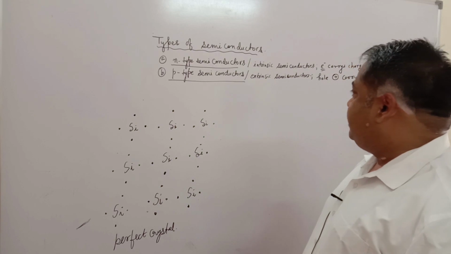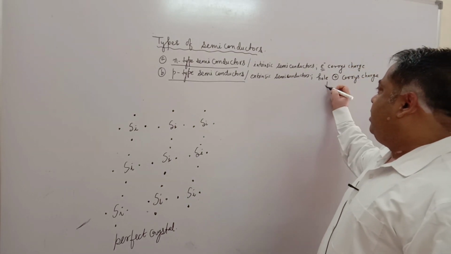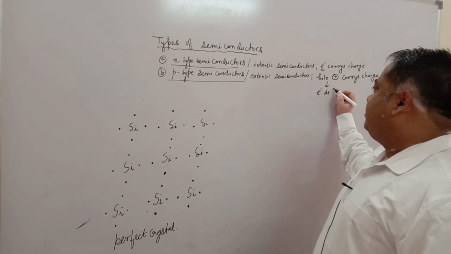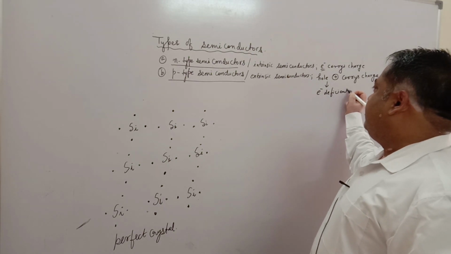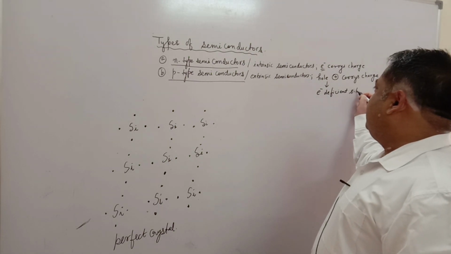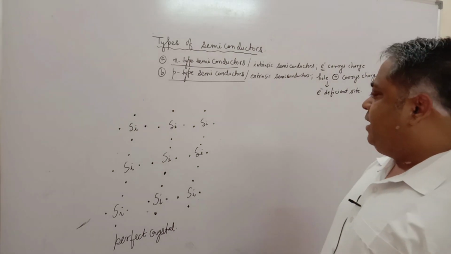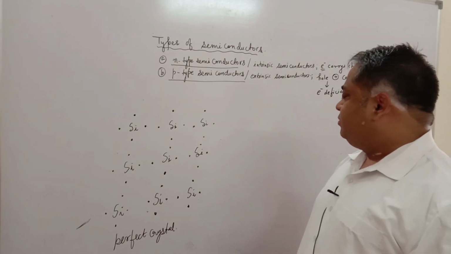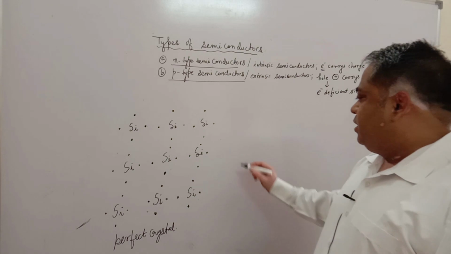One electron deficiency will be caused. One electron deficient site will be developed, and that electron deficient site will be called a hole. So let us take the example.